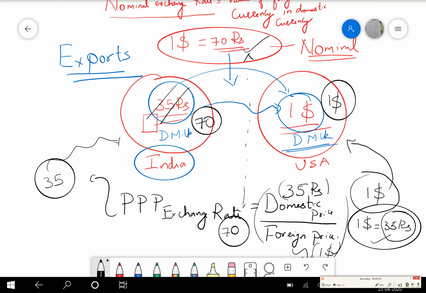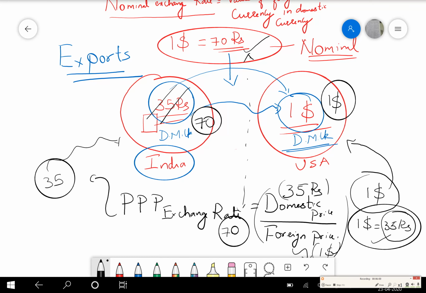If my Dairy Milk or the basket of goods becomes 70, then will there be trade? Is there a point where the US will buy this Dairy Milk from India? There is no need. Why? Because when $1 is 70, they can buy Dairy Milk from the US itself. There's no point in buying Dairy Milk from India. Similarly, there is no point in India buying Dairy Milk from the US in this case.